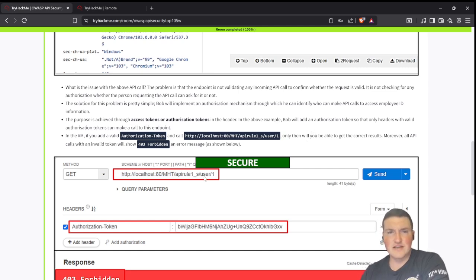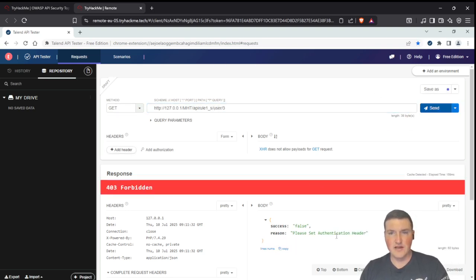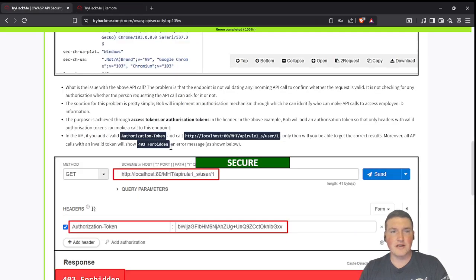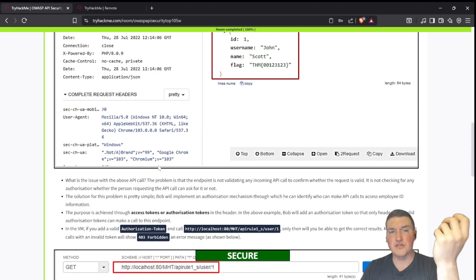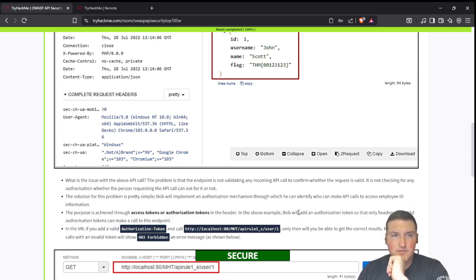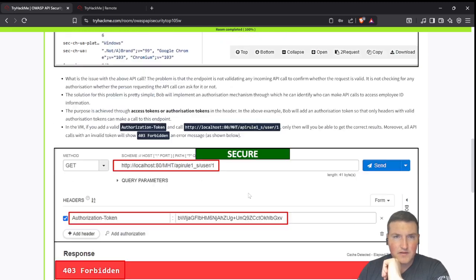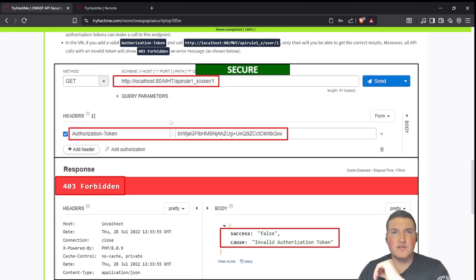Now, you'll see that you go to this and you change this to S. And now when I go to it, let's say 3, right? Please set authentication header. So what I need to do is actually go to the authorization token and set that to the proper user. So you're wondering, how do you fix this? Well, you need an authorization token that is validating the user is who they say they are, right? So, all right. So access token or authorization token is the fix here. Let's see, keep scrolling. Okay, they haven't added it yet, but that's basically what you do.